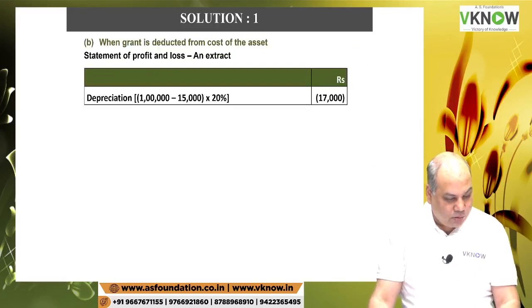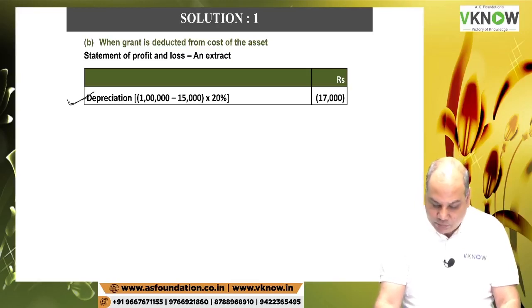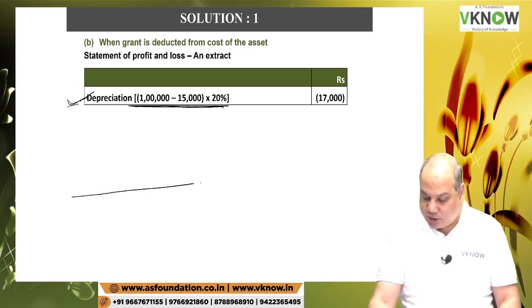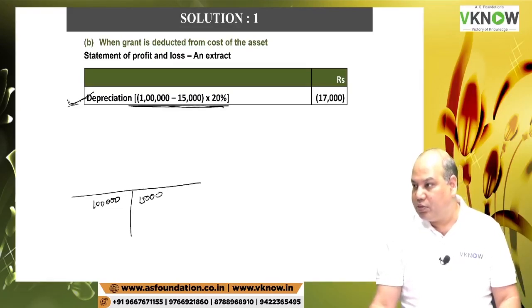Now come below, when the grant is deducted from the cost of the asset, statement of profit and loss extract, depreciation, we will just provide depreciation now. How much depreciation am I going to provide? PPE was purchased for 1 lakh. Grant is credited to the PPE account.